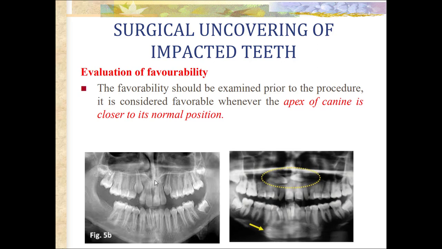In many cases, the orientation of impacted teeth may be such that surgical orthodontic guidance of the tooth into the arch may not be possible. For example, in the first radiograph, both maxillary canines along with their apex are in their normal position. In the second radiograph, both maxillary canines are horizontally impacted and their apex are far away from the normal position.